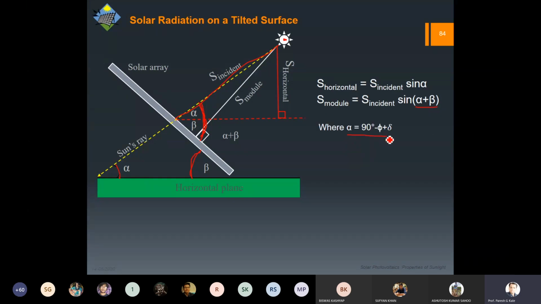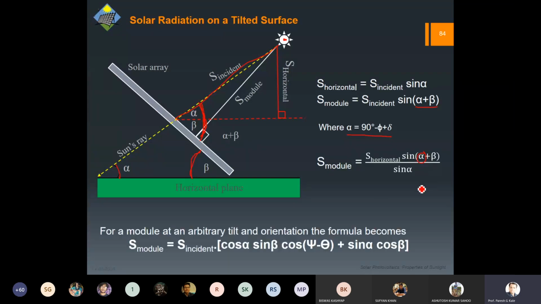Already we have found out the relation for alpha based on phi and delta, from the apparent motion of the sun a few slides back. And of course, again, we are talking about the northern hemisphere. So with this geometry, if we take the ratio of these two, we can find out S module. You can substitute the value of alpha over here. And then for a module with an arbitrary tilt and orientation, this formula will be something like that.